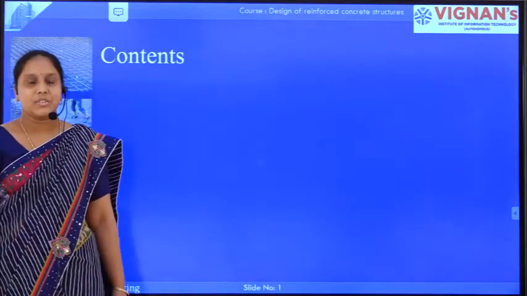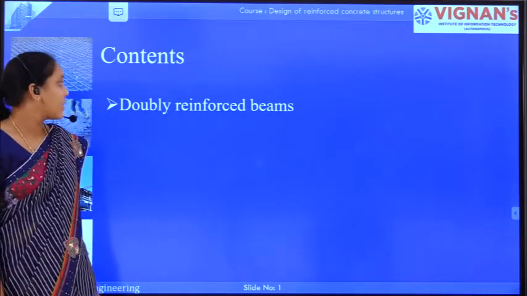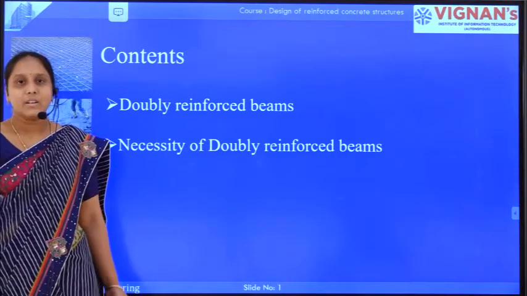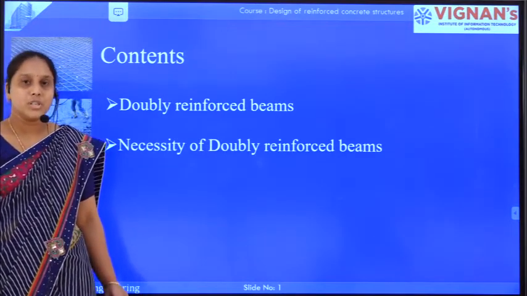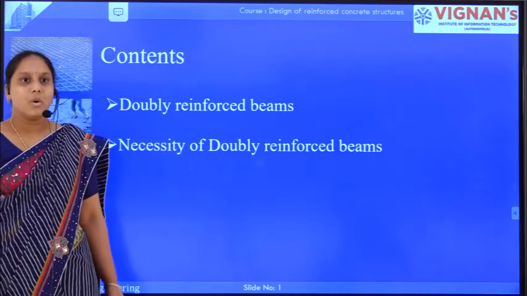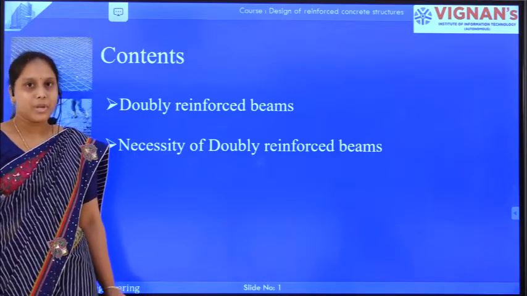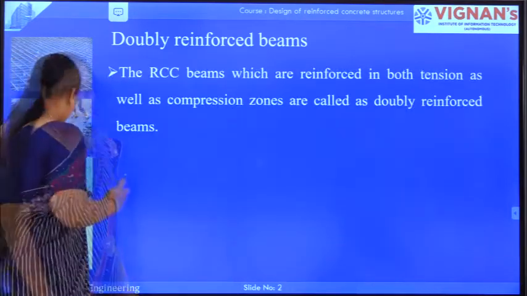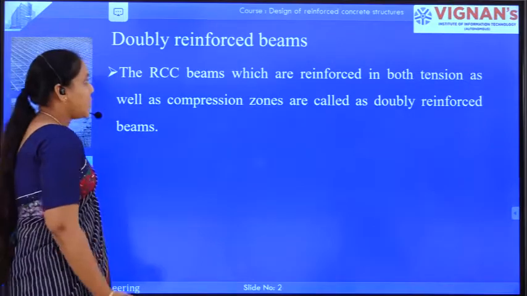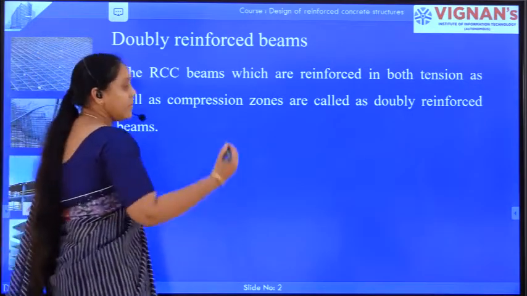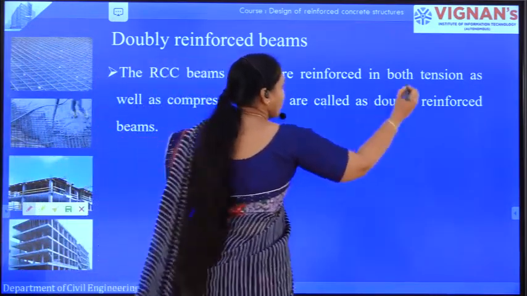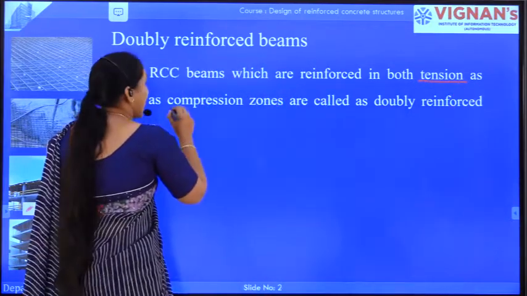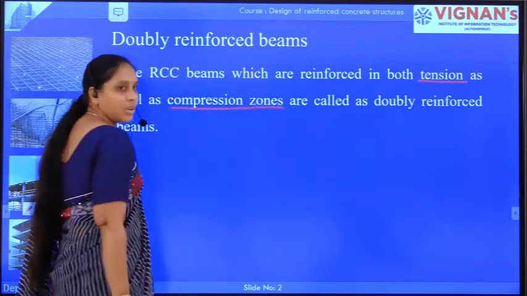In today's lecture, we are going to discuss doubly reinforced beams and the need for doubly reinforced beams. So first we will see what is meant by a doubly reinforced beam. A doubly reinforced beam is a beam which is reinforced in both the tension as well as the compression zone.